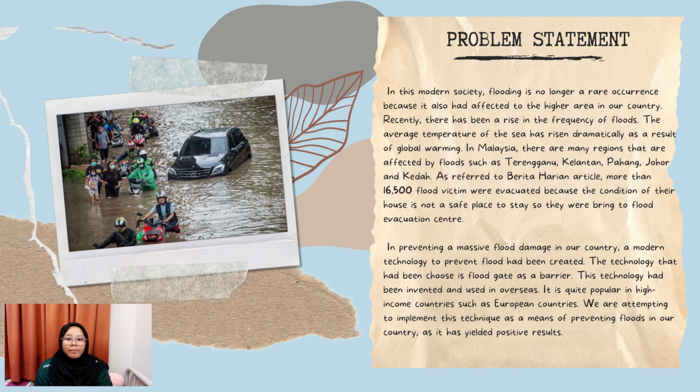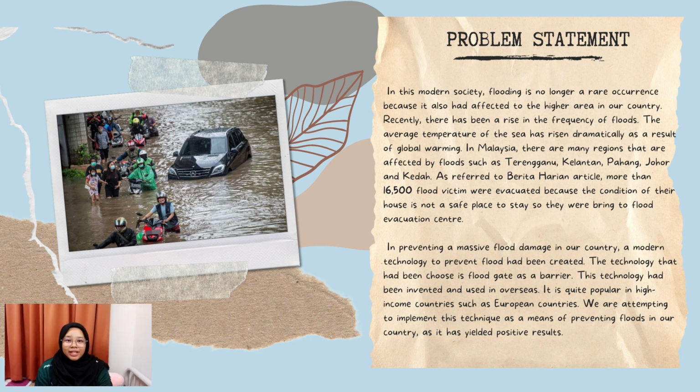In Malaysia, there are many regions that are affected by floods such as Terengganu, Kelantan, Pahang, Johor, and Kedah. As referred to in Berita Harian articles, more than 16,500 flood victims were evacuated because the condition of their houses was not safe to stay in. So, they were brought to flood evacuation centers.